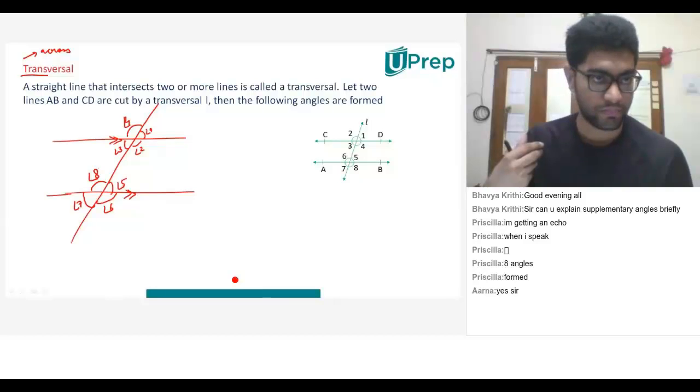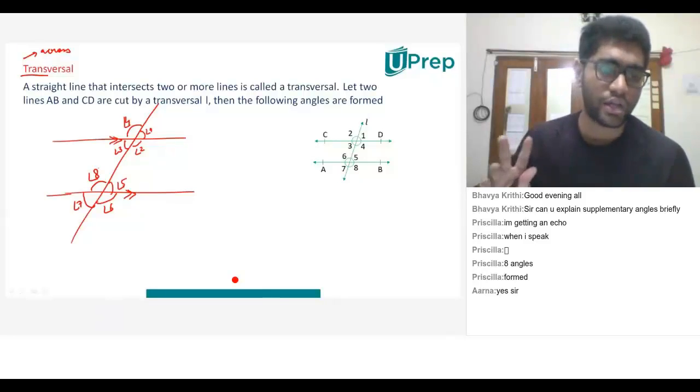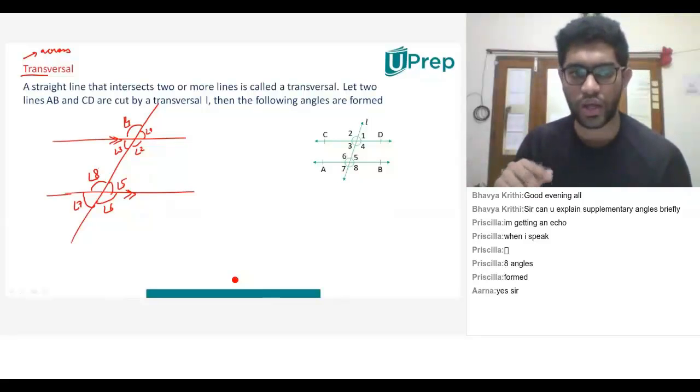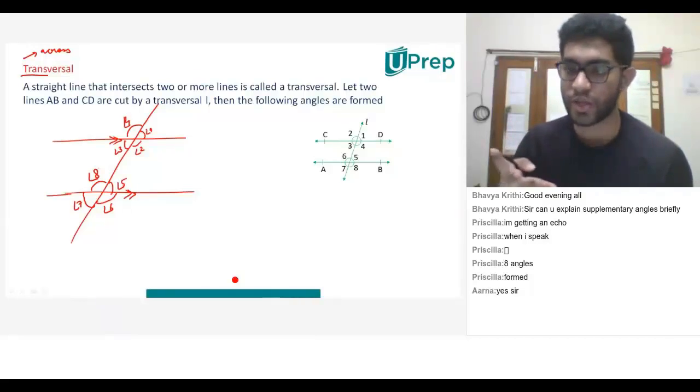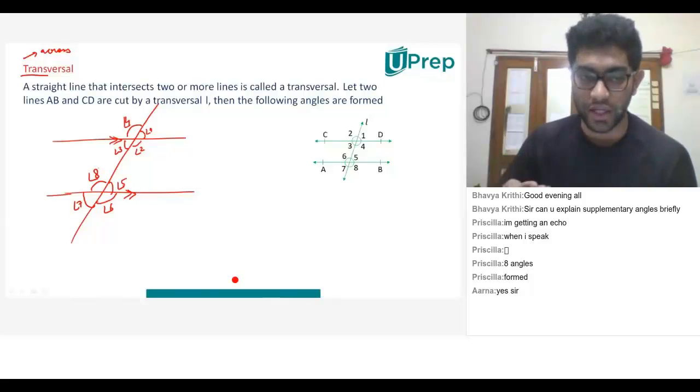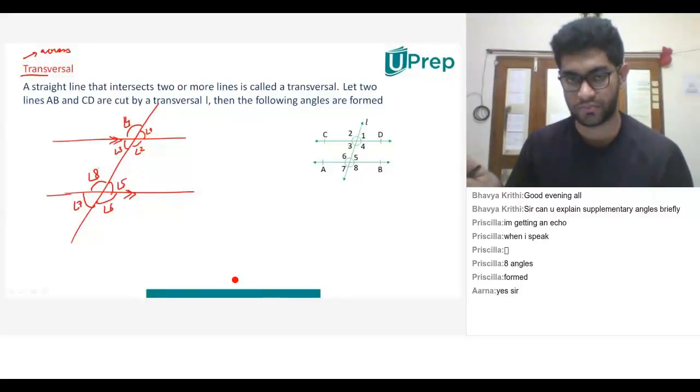Sir, can we say all the angles are adjacent angles? Not all. Are angle 5 and 7 adjacent? No, angle 5 and 7 are vertically opposite. What is the condition of adjacent? There should be a common ray, a common vertex, and both the angles should be beside each other. They should also form 180 degrees. Correct?